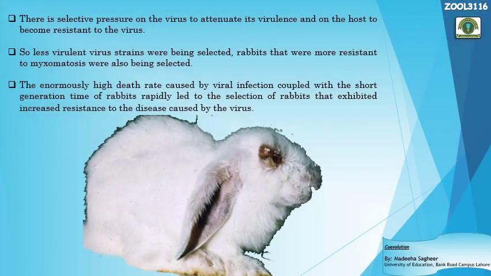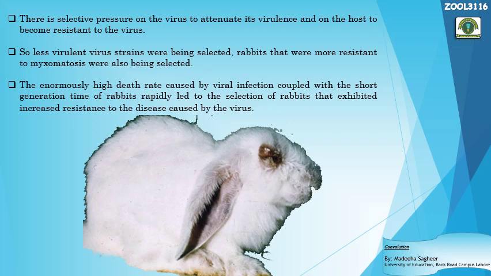Okay, now both the viruses and the host, that are the rabbits, underwent changes in their traits. In other words, you may say that coevolution took place in these two species in response to each other. So what happened after being exposed to different selection pressures? Viruses became attenuated and the host became resistant.